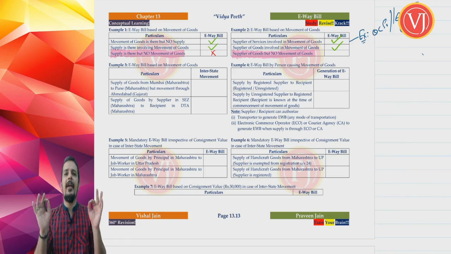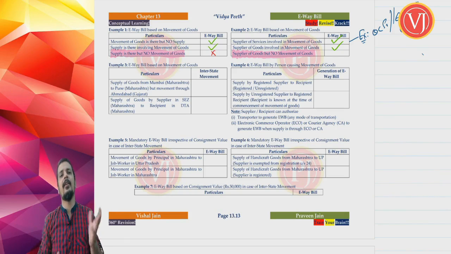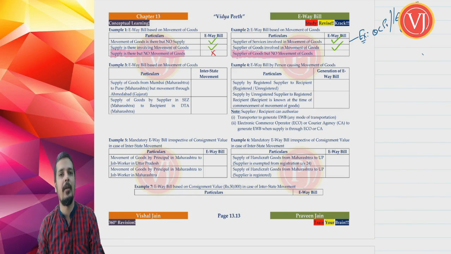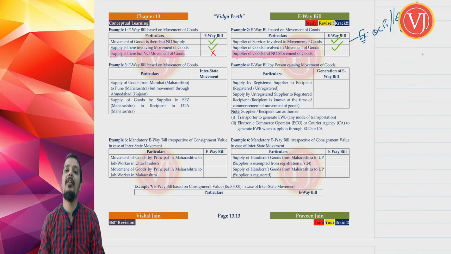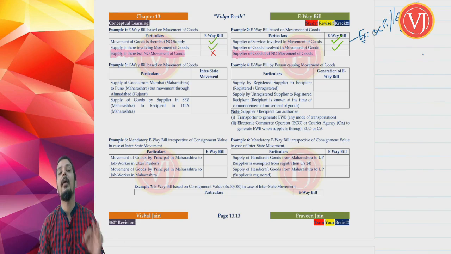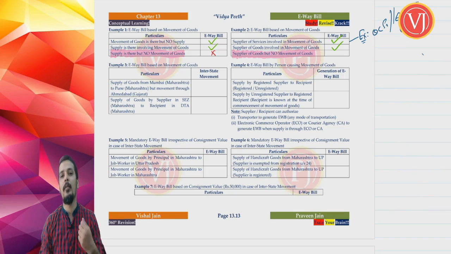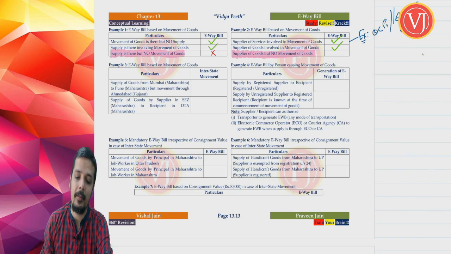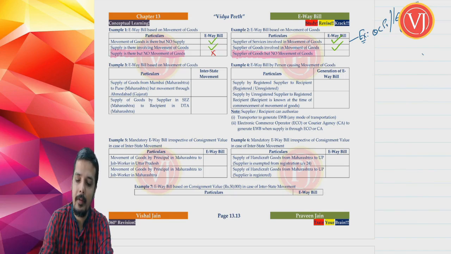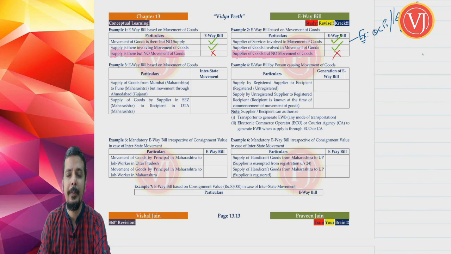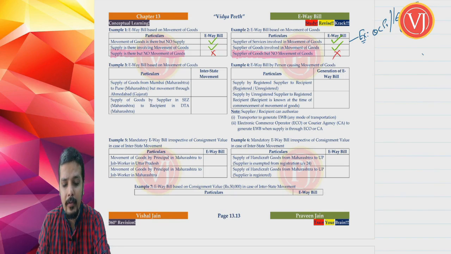There is supply of goods, which means that obviously the base document will be tax invoice or bill of supply. So that supply determines your base document. But the supporting document e-way bill is always determined by the movement of goods. Supply determines the base document. What is going to be the base document? But when you are talking about movement of goods, it determines whether the supporting document is required or not. In this case, e-way bill is not required because there is no movement of goods.